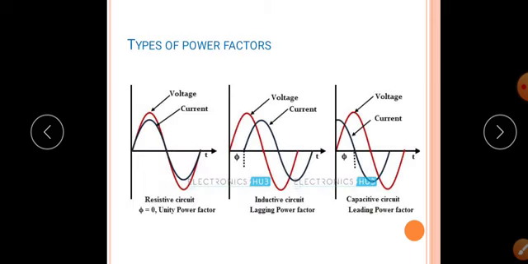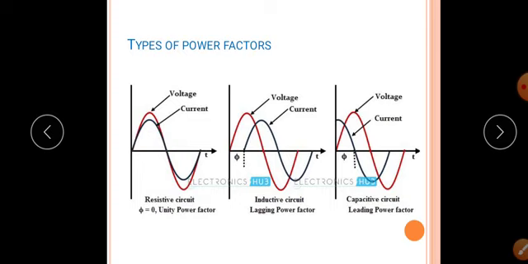First, unity power factor. In a pure resistive circuit, current is in phase with applied voltage, that is the angle between current and voltage is zero. You can see the voltage and current are both in the same phase, so the angle between voltage and current is 0, so cos 0 is 1, hence the power factor is 1. So the resistive circuit has a power factor of 1.